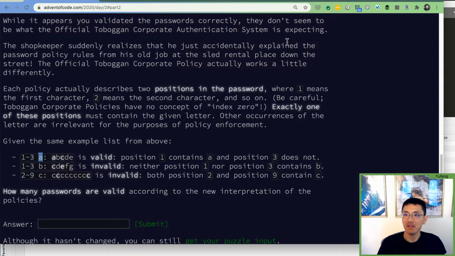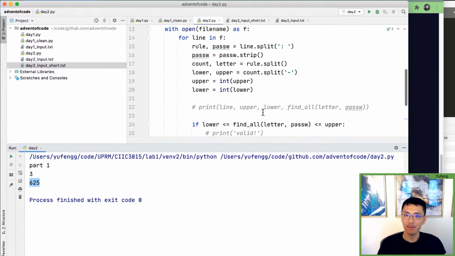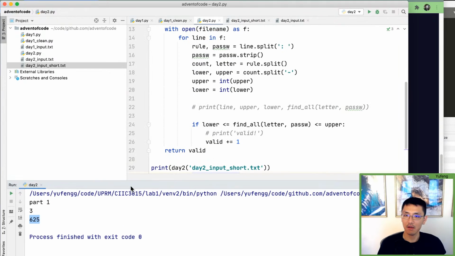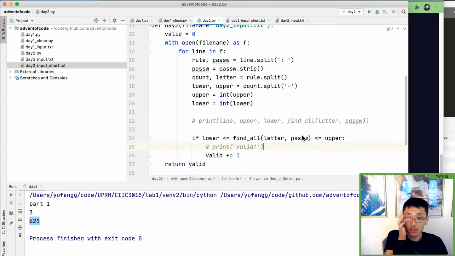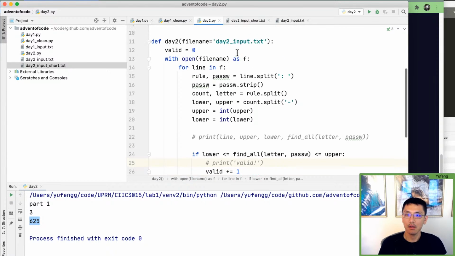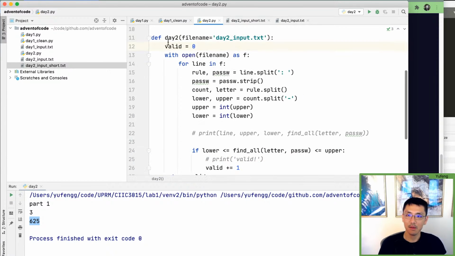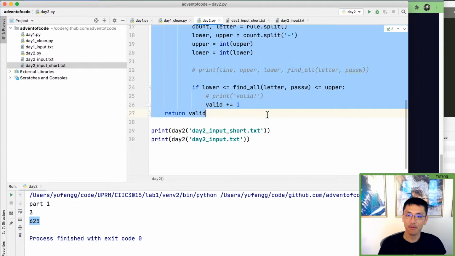Okay, all right. So I'm going to refactor the code a touch to, instead of doing all the logic here, we're just going to insert the lower, upper, the letter, and the password in a tuple, and insert that into a list. Let me copy this whole thing.